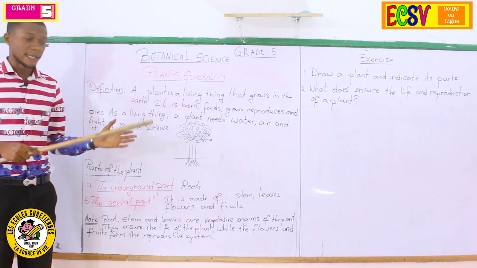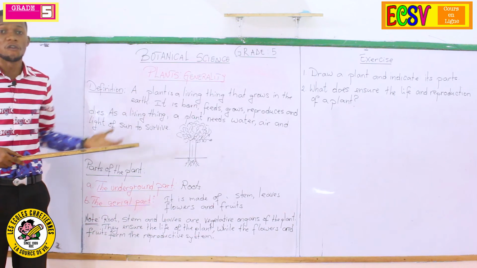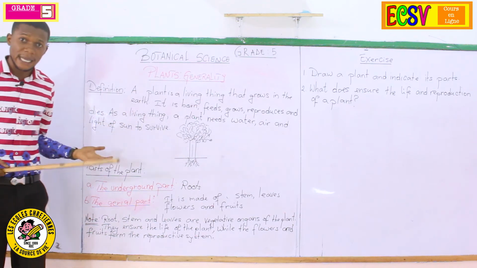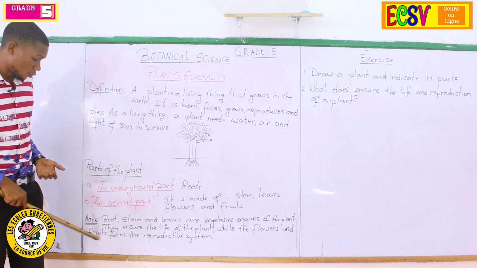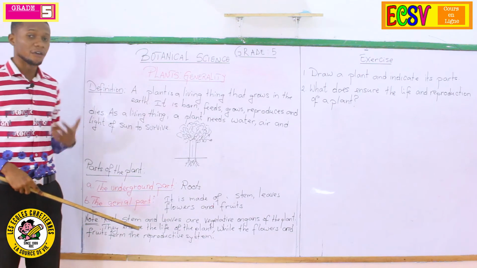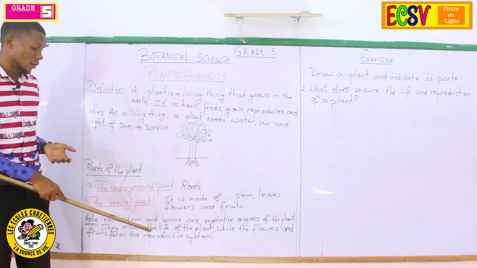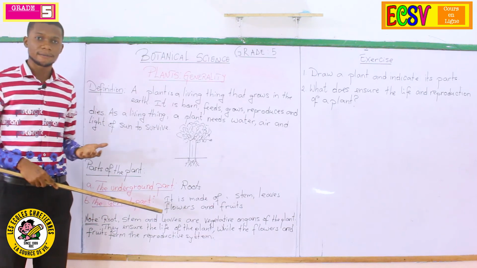They are vegetative organs of the plants. They ensure the life of the plants. Without them, a plant cannot live. And we have also flowers and fruits that help us have the fruit and so on. So they are the reproductive system of plants.